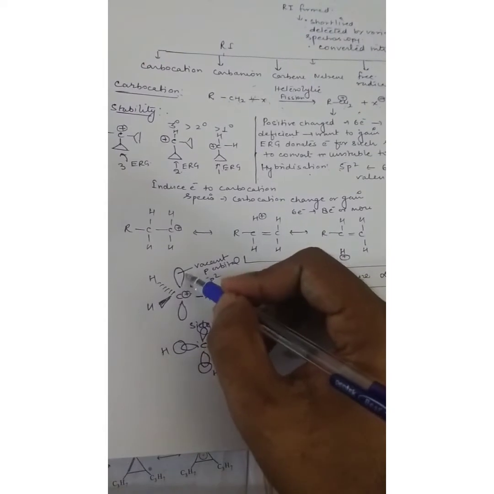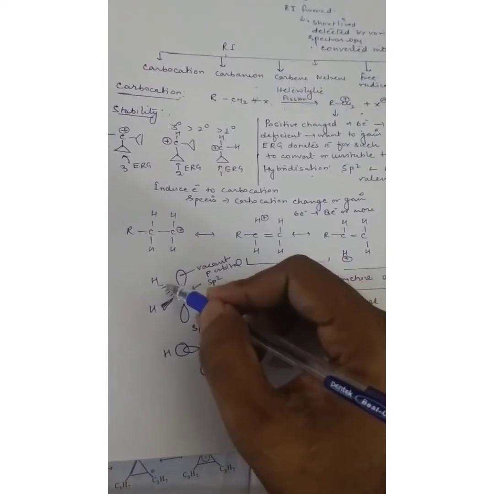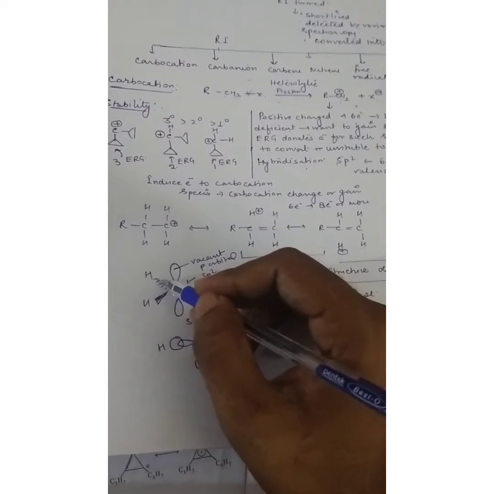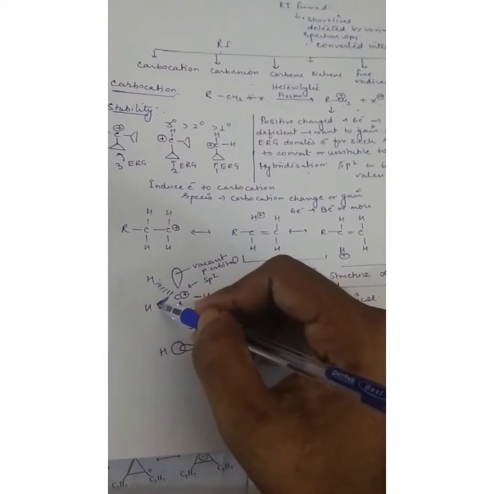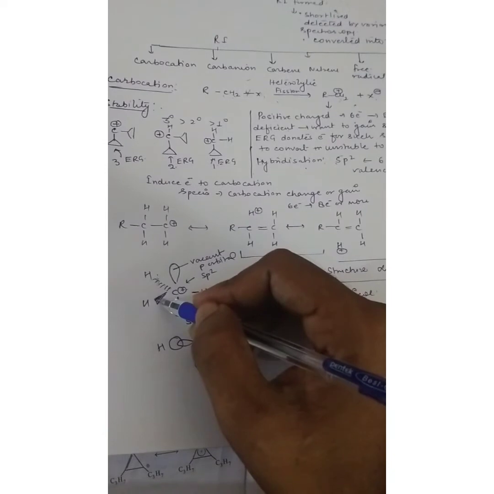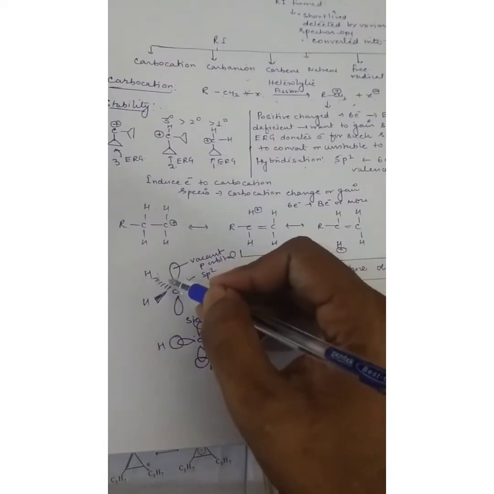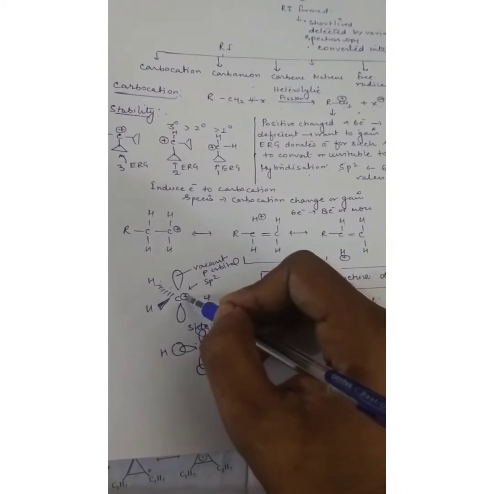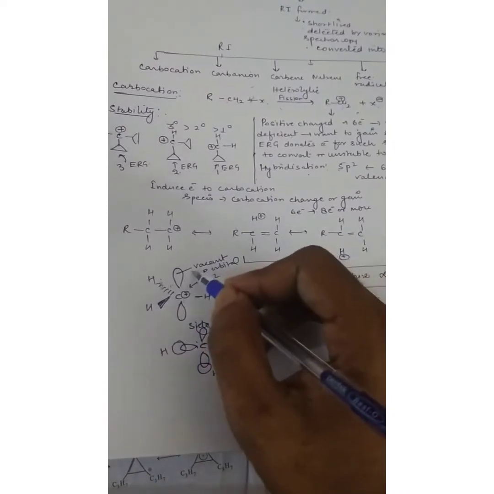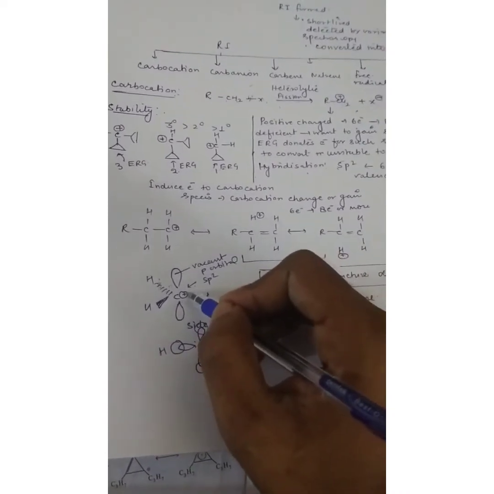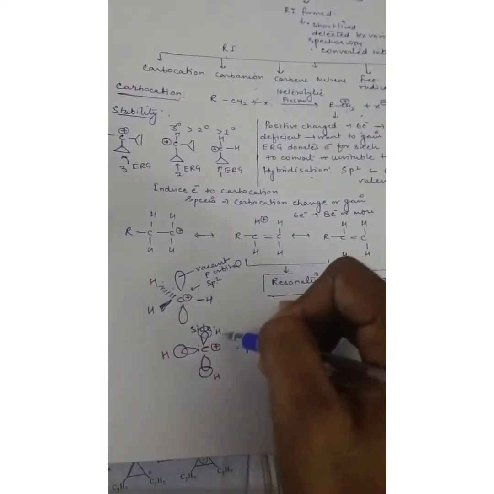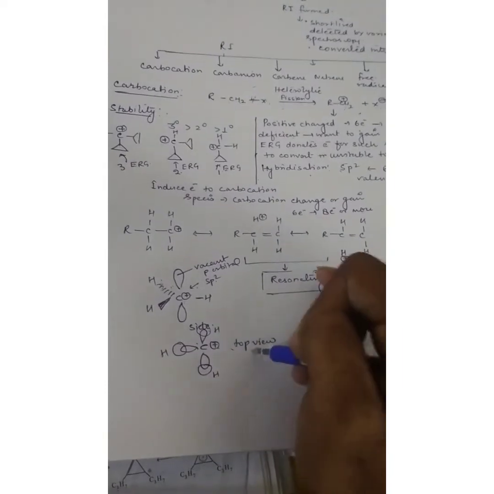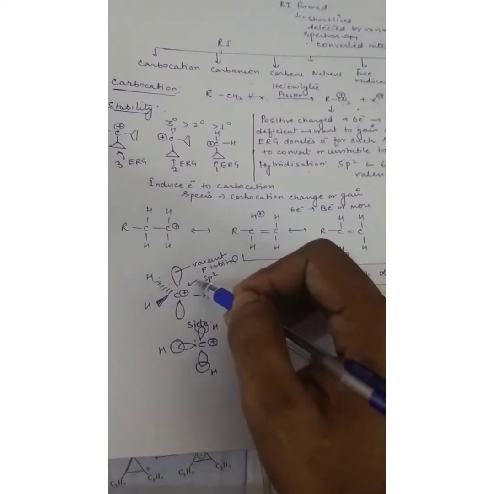Okay, and this is the vacant p orbital, and this bond I have actually marked as a dash that looks like that. This is below the plane and this is above the plane, meaning it comes towards you and it goes below the plane of the paper. So this positive charge is the vacant p orbital. First of all, its hybridization is sp2, and this is the side view, and this is the top view.